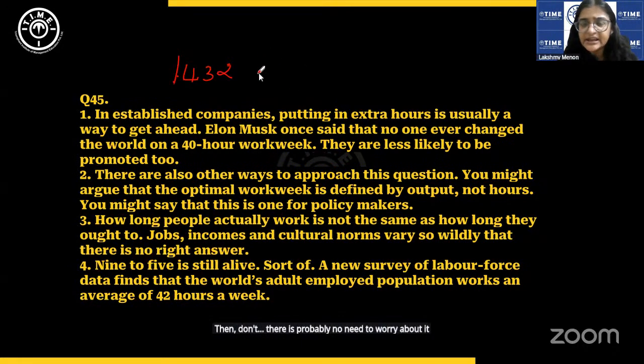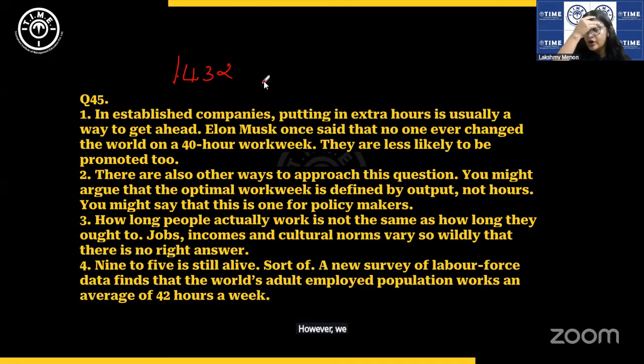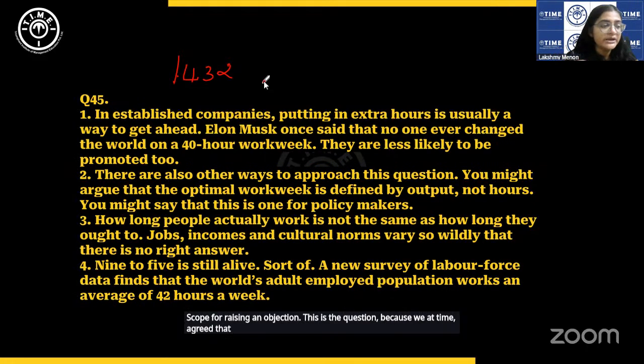You did get the given answer. However, we feel that this order does not seem very logical. So if any of you have got a different answer, if you think there is scope for raising an objection, this is the question. Because we at time agreed that there seems to be a potential error here.